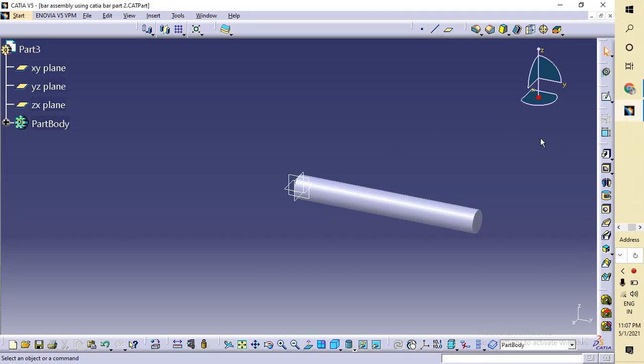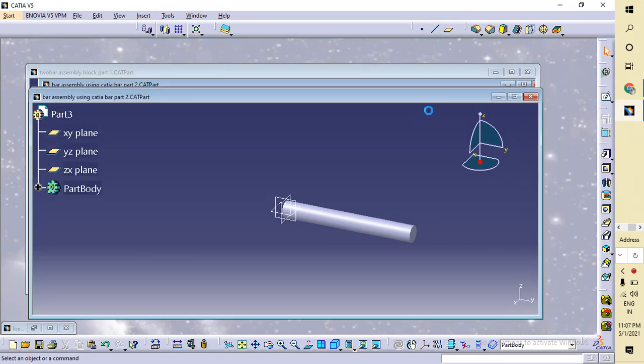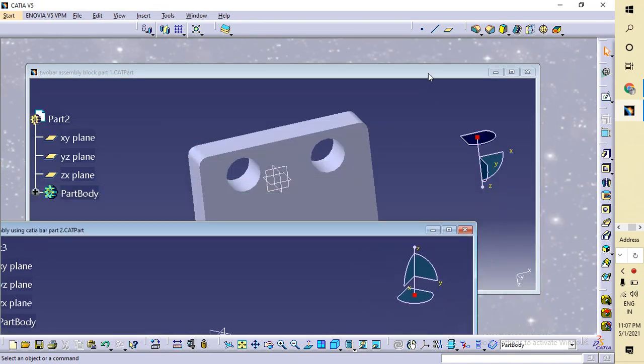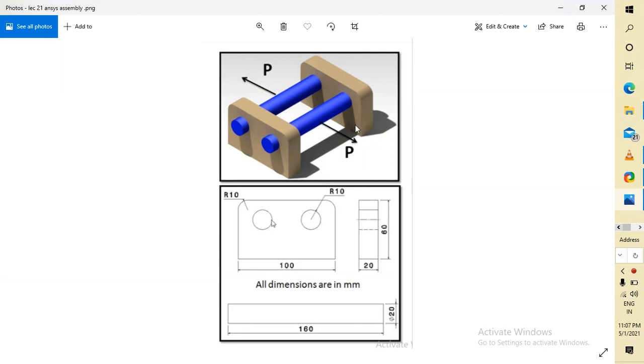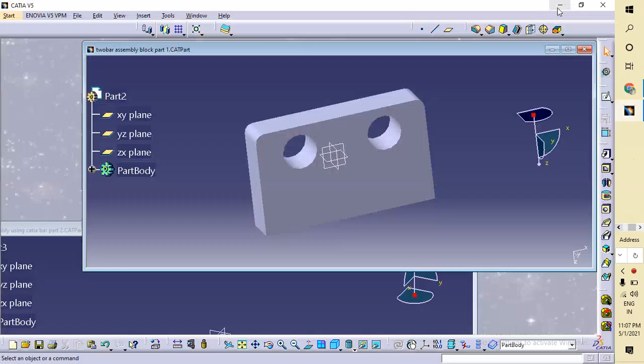Hello all. In the previous video I already told you how to make the drawing for the bar assembly. So we are going to make this bar assembly drawing. Before making the bar assembly drawing, you have to make the individual parts. I already made these individual parts in Catia.